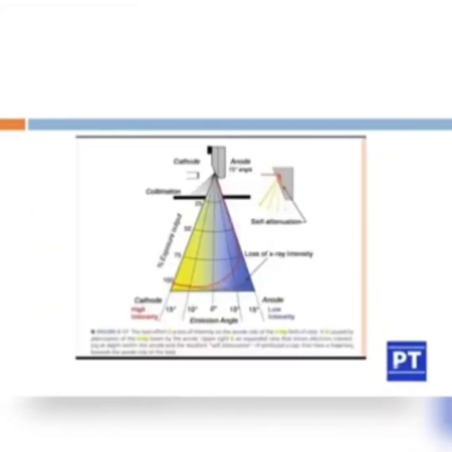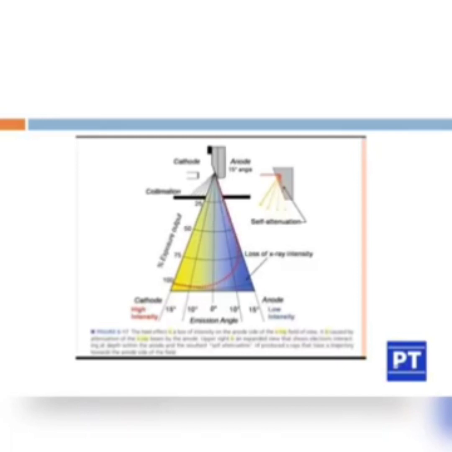In this figure you can see the Heel effect. Here you can see the anode angle of about 15 degrees. It represents the line focus principle. Next to that, you can see the self attenuation. The attenuation is happening inside the target itself.